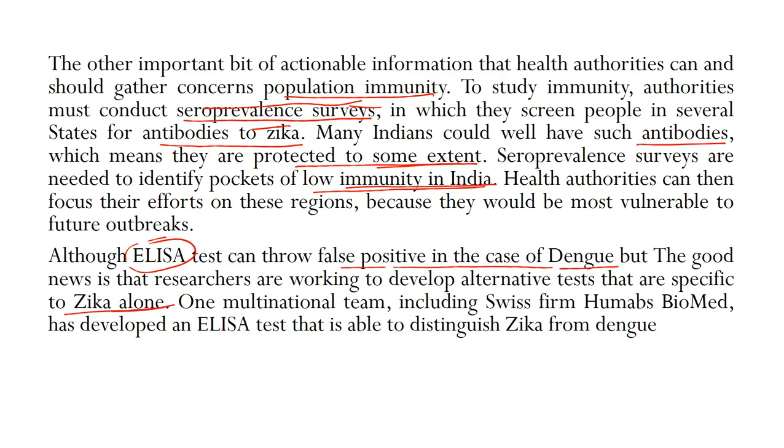But then there are other tests available now also, and one multinational team, including the Swiss firm Hamburg Biomed, has developed an ELISA test that is able to distinguish Zika from dengue. So India should try to source it and conduct a survey, and this is the right time for it. It's a very good suggestion.